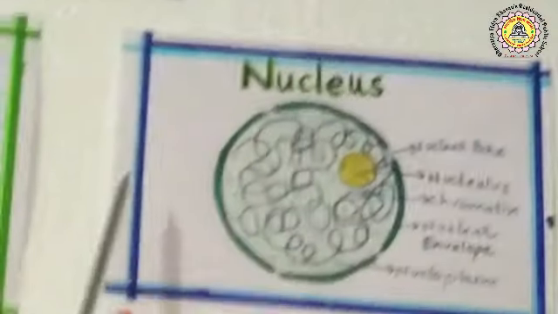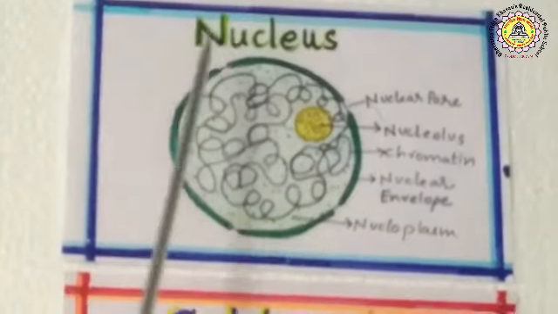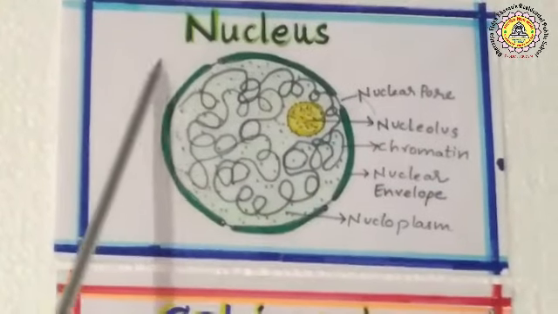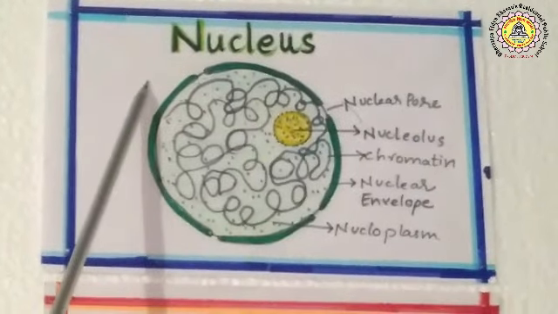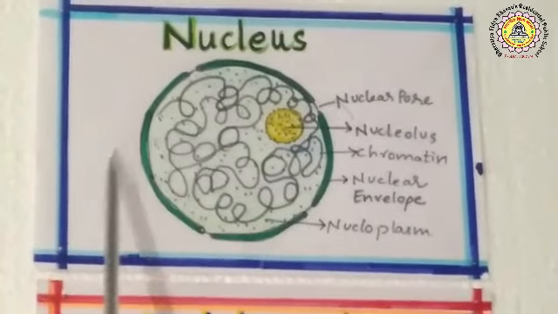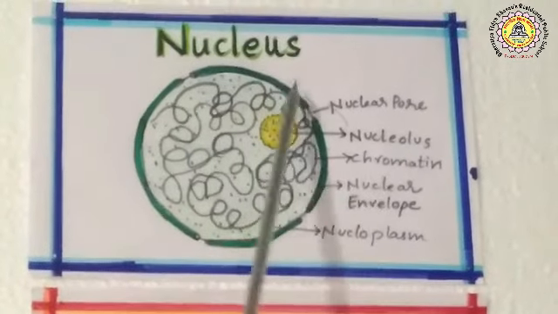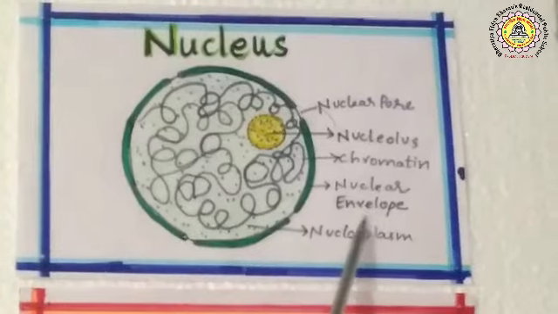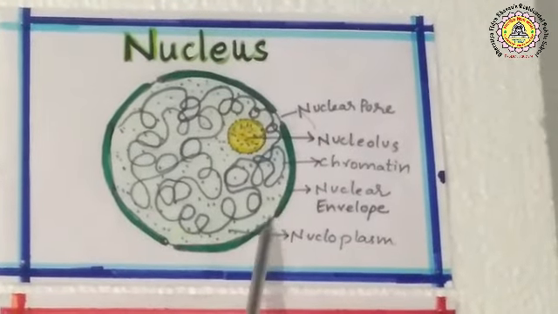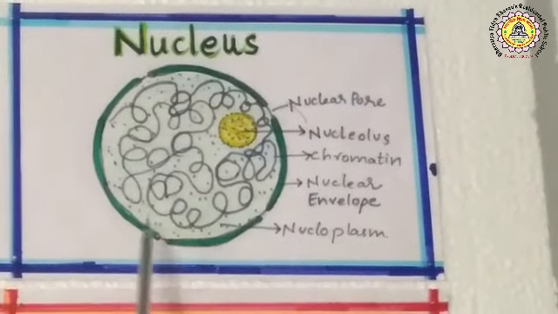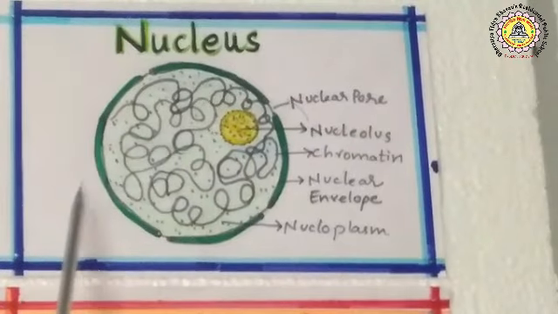Now let us know about another organelle, that is nucleus. Nucleus is considered the brain of the cell or control center of the cell. Because it regulates the life process in the cell, it controls all the activities of the cell. Nucleus is surrounded by two membranes, outer membrane and inner membrane. These two together are known as the nuclear envelope. The nuclear envelope leaves pores in between, known as nuclear pores. Through these nuclear pores, exchange of material takes place between nucleus and cytoplasm of the cell.